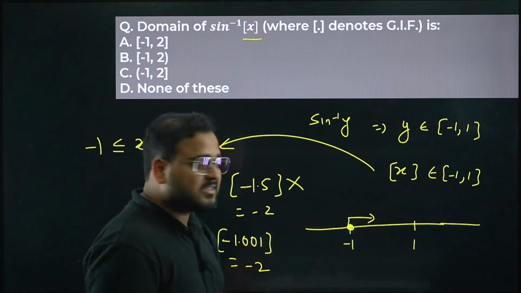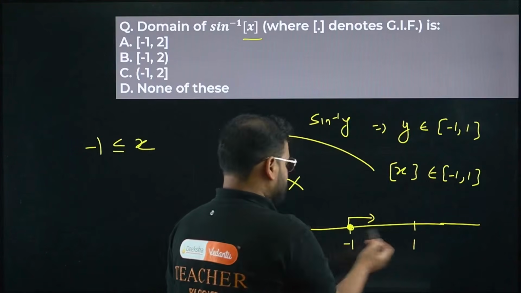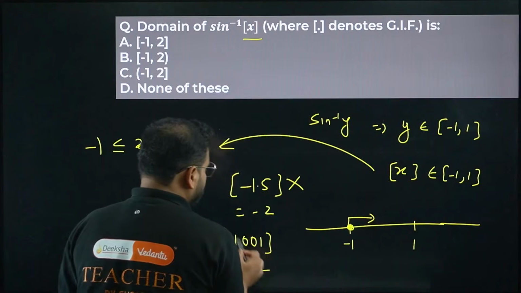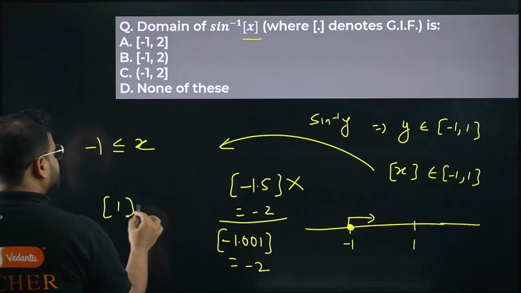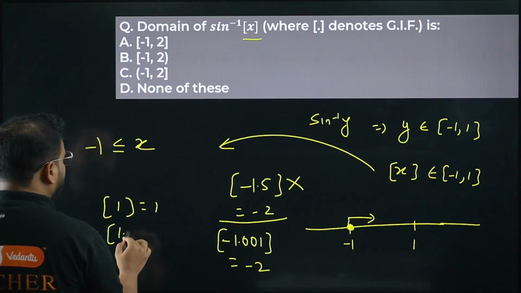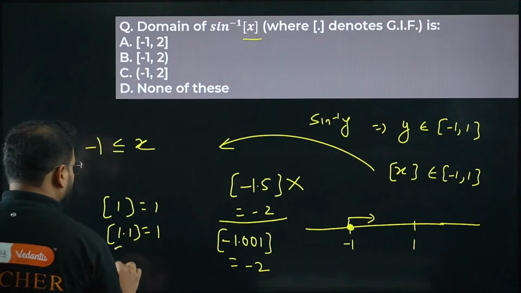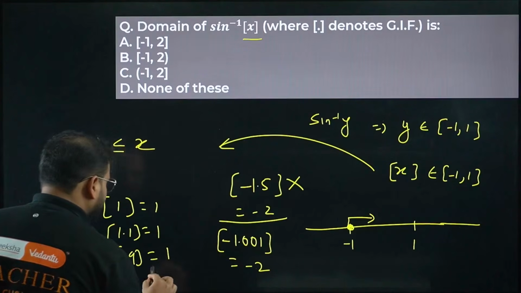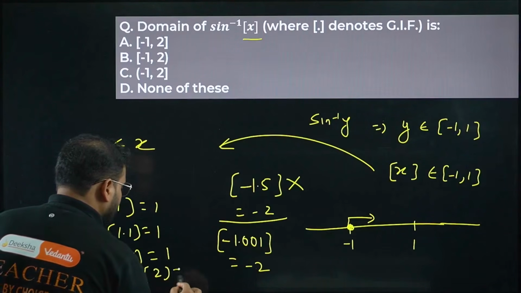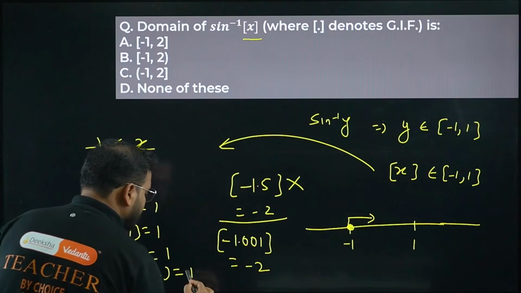What about on the other side? Can I take 1? Yes, sir. If I take GIF as 1, the answer will be 1. I take GIF as 1.1, the answer is again 1. 1.9, the answer is again 1 only. If I take 2, the answer will become 2.